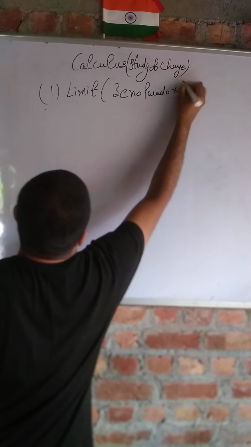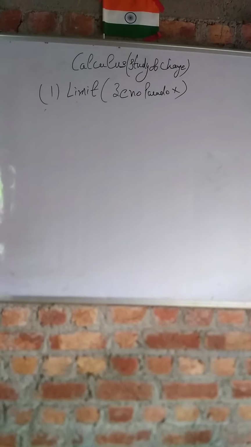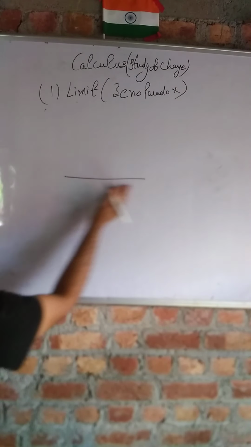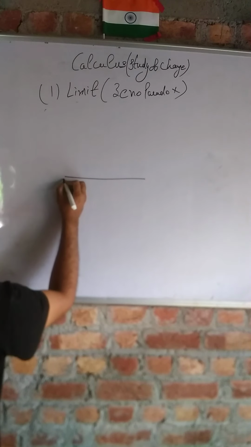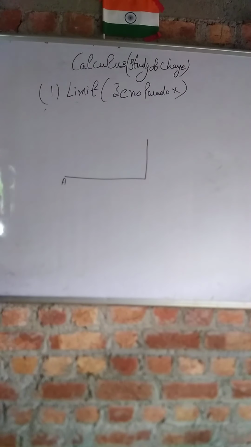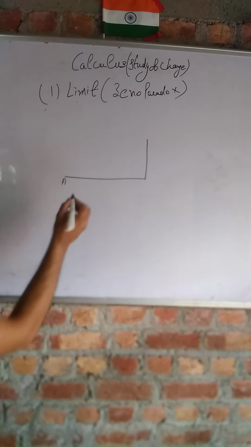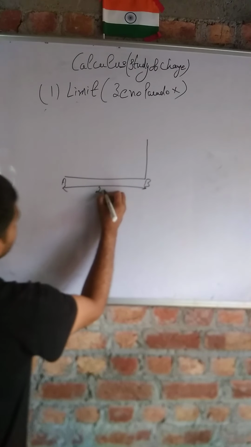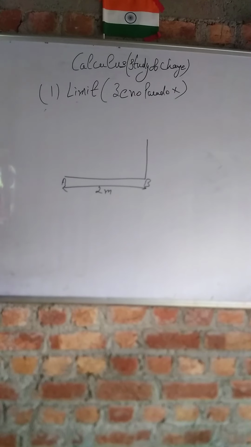So what is Zeno's paradox? Students, listen very carefully because it will give you a very deep understanding of the concept of limit. Suppose you are sitting in a room. Suppose this is the floor of your room, and you are sitting at this point A, and at point B there is a wall of the room. Suppose the distance from A to point B is 2 meters.